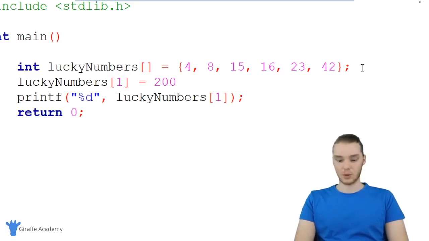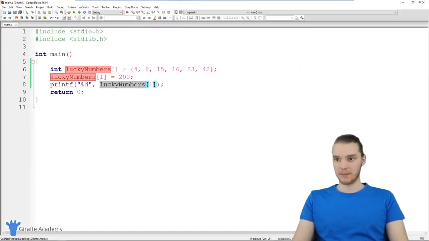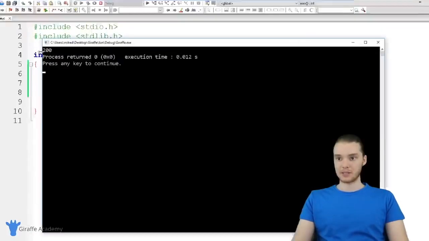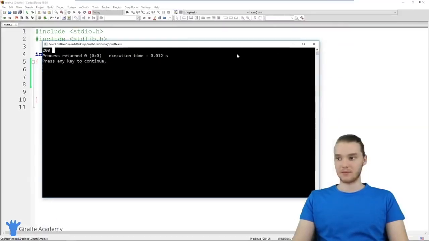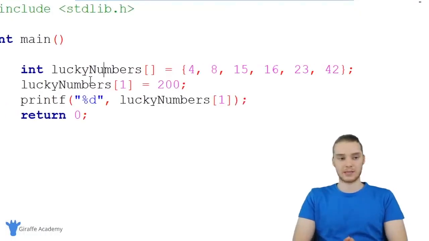So I could set this equal to like 200. And now when we print out lucky numbers 1, instead of printing out an 8, it's going to be printing out a 200. So let's go ahead and do that. I'm going to run my program, and you'll see we're printing out 200 instead of 8. So you can modify any of the individual elements inside the array just by referring to the index.